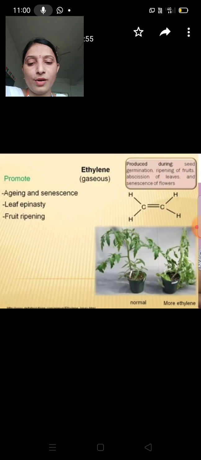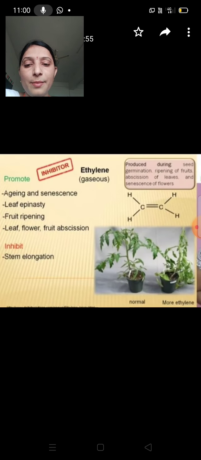The next promoter: they also promote fruit ripening and also leaf, flower and fruit abscission. As an inhibitor, ethylene inhibits stem elongation. What is the meaning of stem elongation?